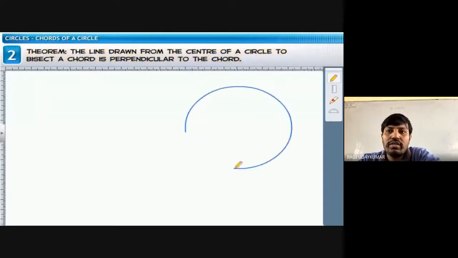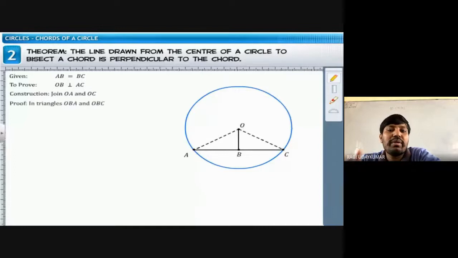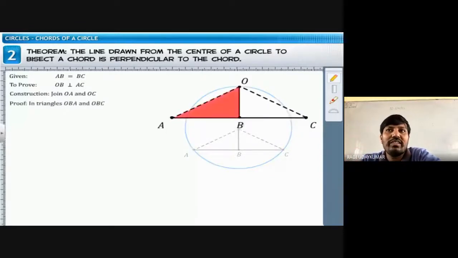A line drawn from the center of the circle to bisect the chord. So that is nothing but it is given AB equal to BC here. इसमें क्या दे दिया? AB equal to BC दे दिया. And we have to prove that OB is perpendicular to AC. That is perpendicular line you have to prove.